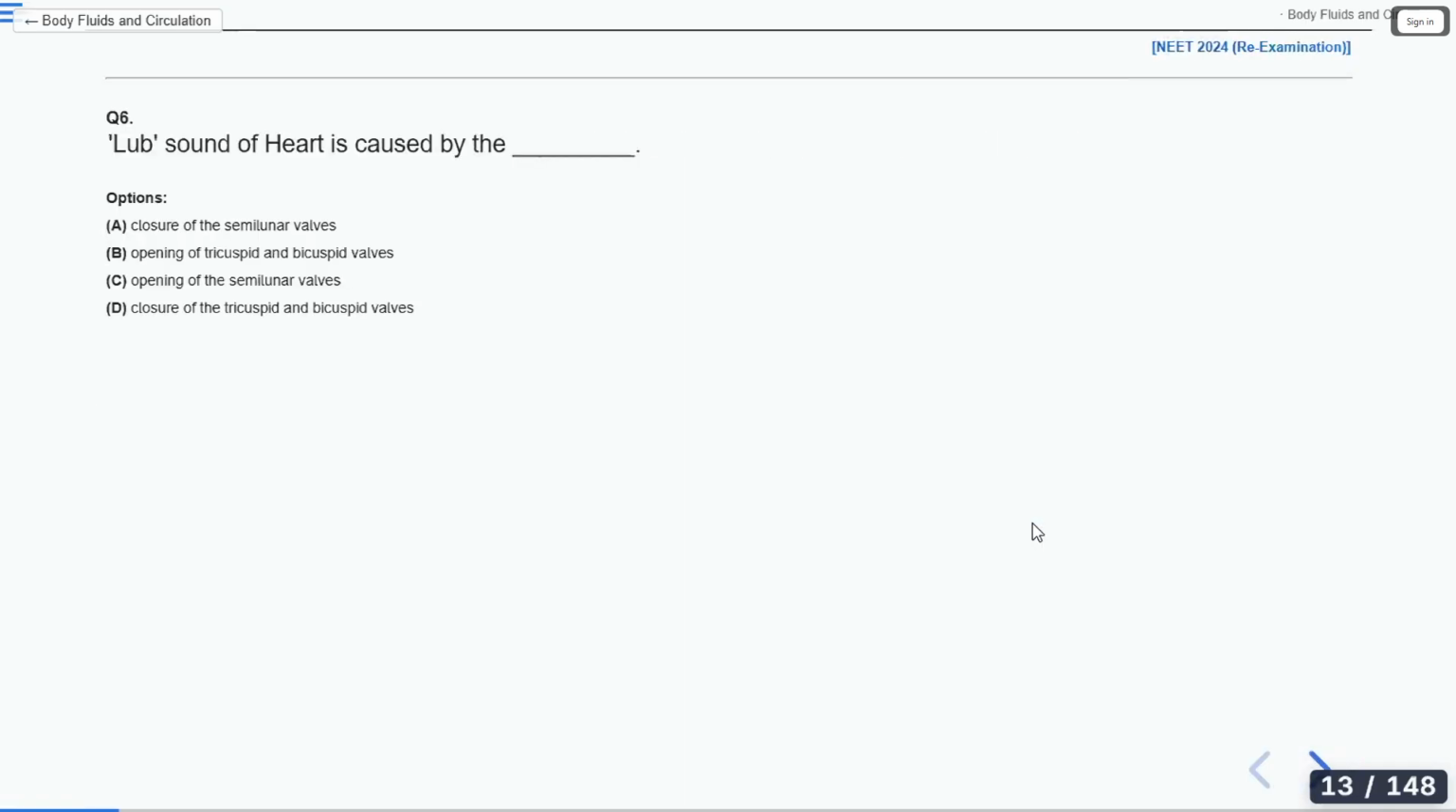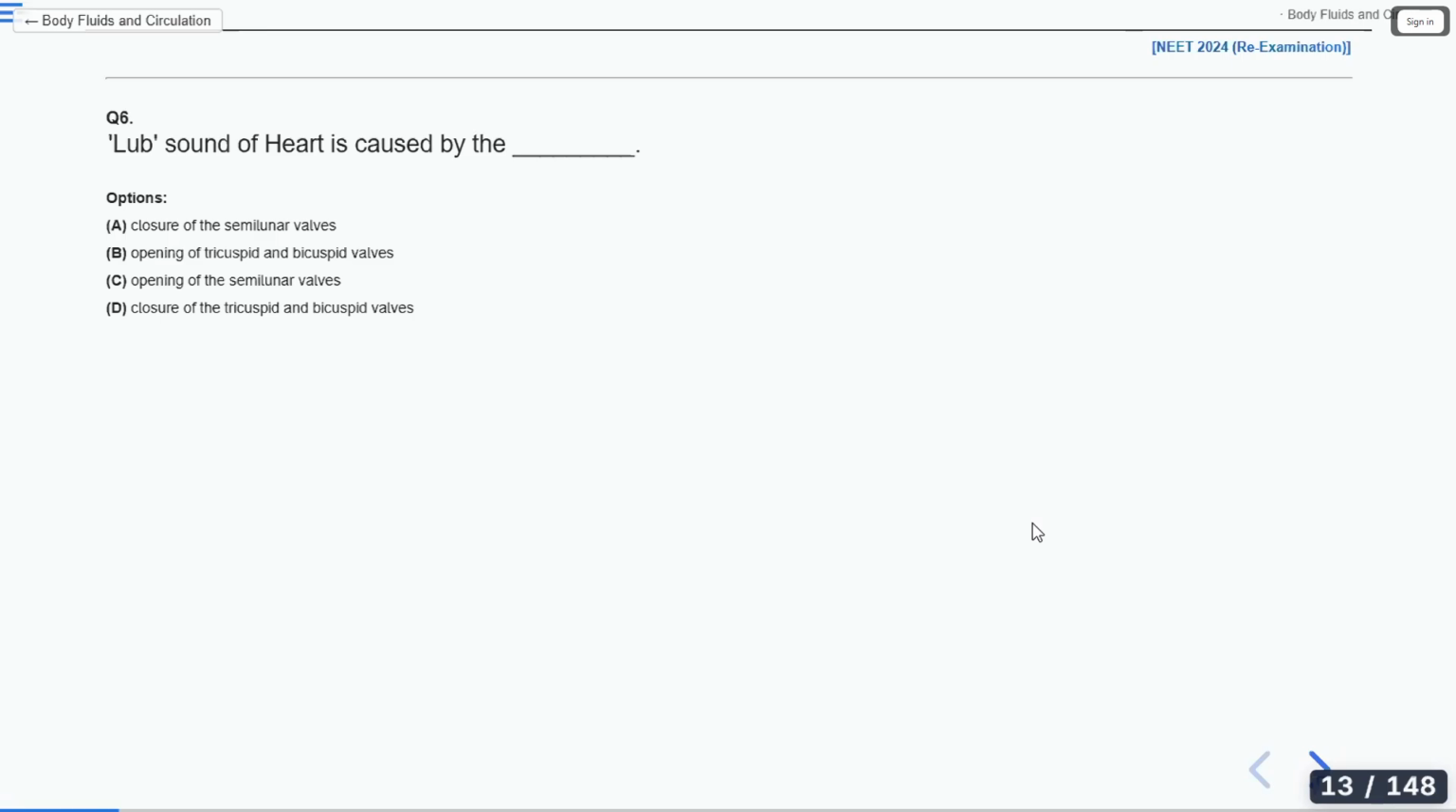The lub sound of the heart is caused by? Option D by Saksham: closure of the tricuspid and bicuspid valves. Lub sound. Very good. Then what about the dub sound?